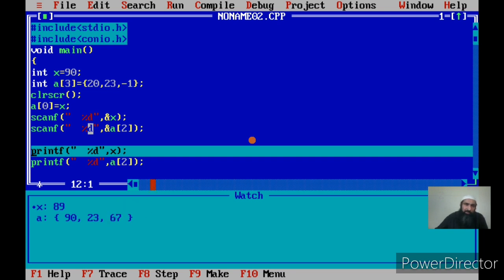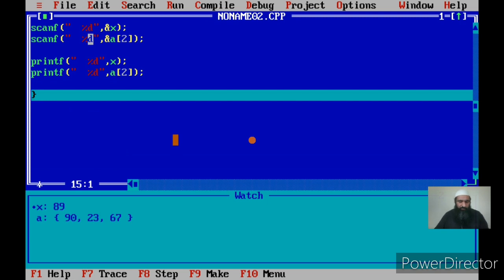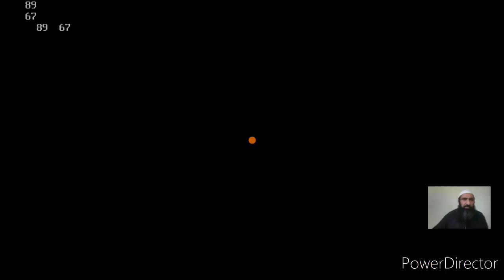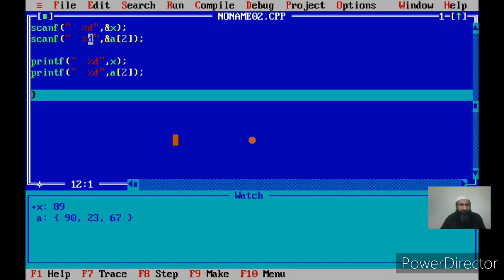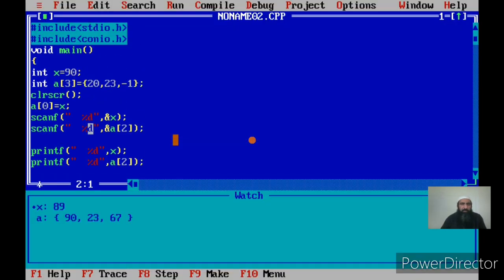I can display the values of an array, and now let us print it, and you will see what are the values. Value of x has been printed as 89 and value of third element is 67. This program, or this exercise rather, was done to show you how to initialize the elements, how to access the array elements, how to input the array elements from the keyboard, and how to display the array elements.